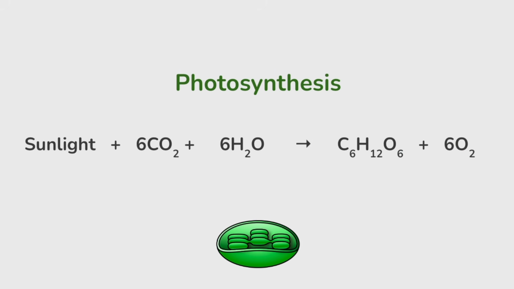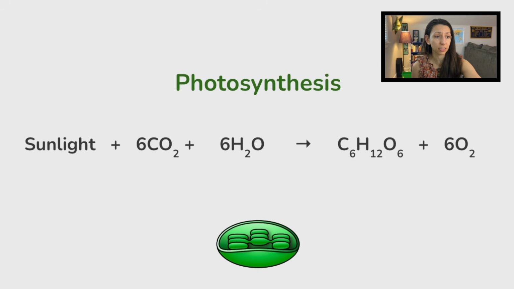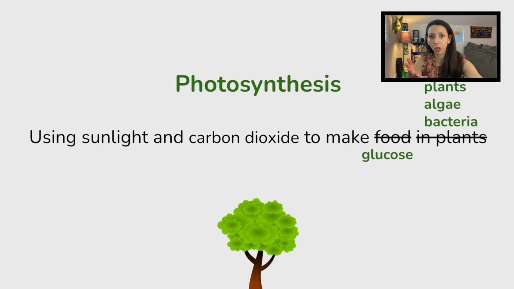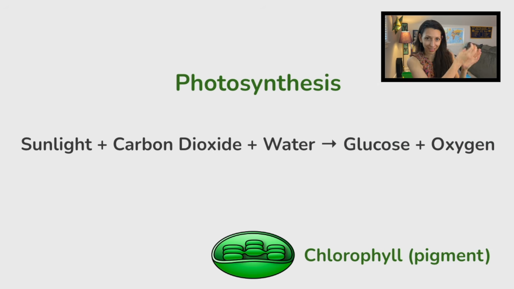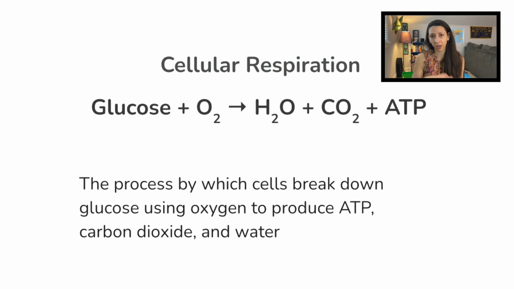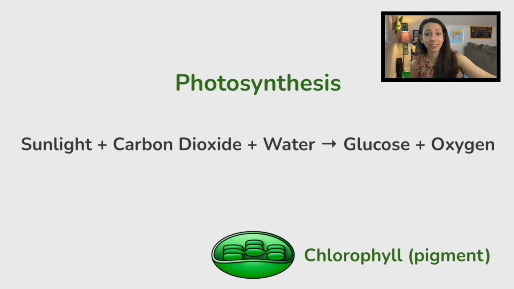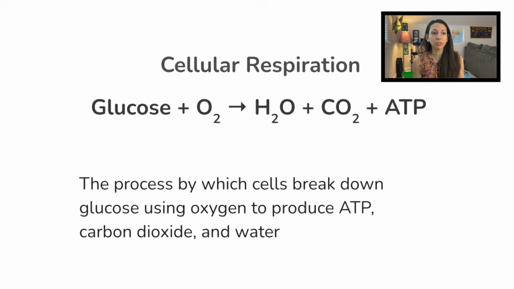Moving back a little bit to photosynthesis, you might just need to memorize this idea that it's not just food, it's glucose actually, that's what's being produced in photosynthesis. But we have sunlight and carbon dioxide and water, and the end result is glucose and oxygen. This takes place in the chloroplast, and what makes those green are the chlorophyll, which is a pigment that's going to absorb the sunlight in this process. Now, cellular respiration is kind of the inverse of photosynthesis, because this time we're taking glucose, we're taking oxygen, which we remember are the 2 products in photosynthesis, and they're being used to create water, carbon dioxide, and ATP energy.